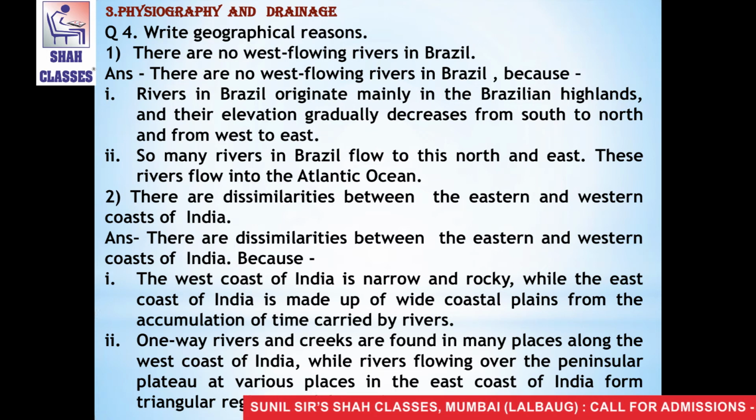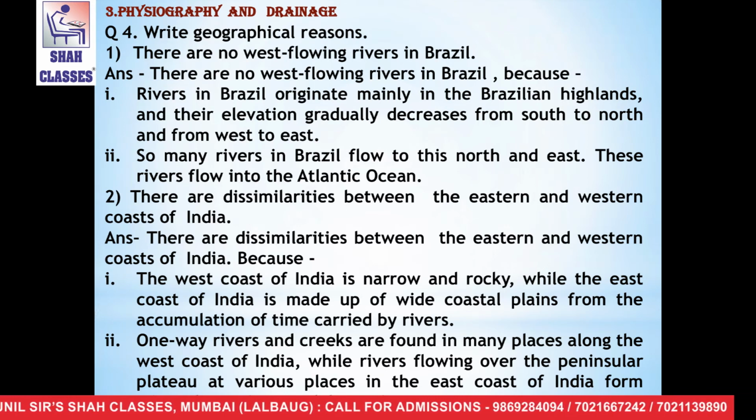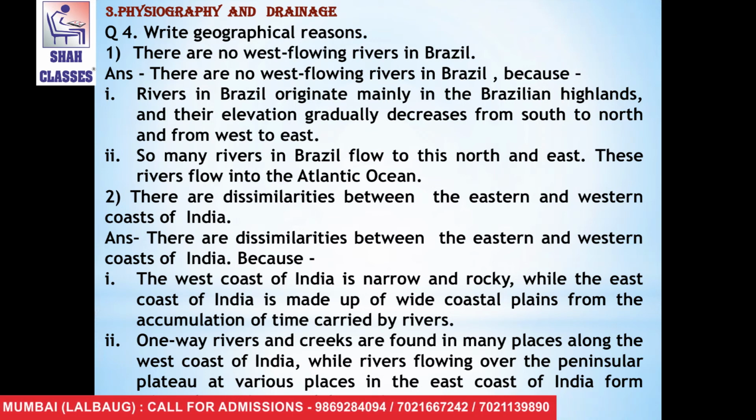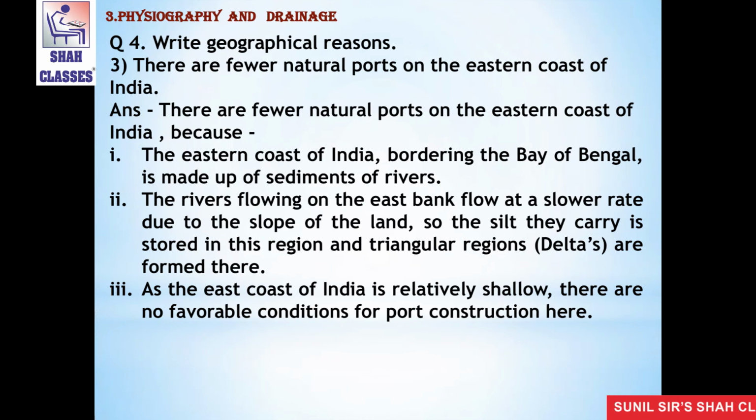Second is, one-way rivers and creeks are found in many places along the west coast of India, while rivers flowing over the peninsular plateau at various places in the east coast of India form triangular regions or deltas.